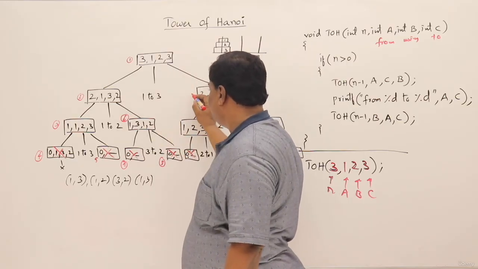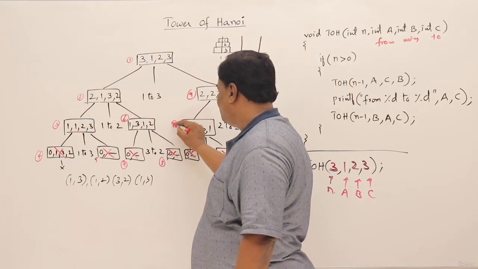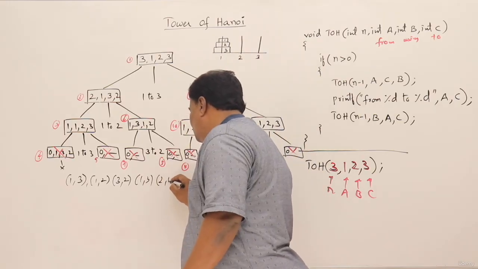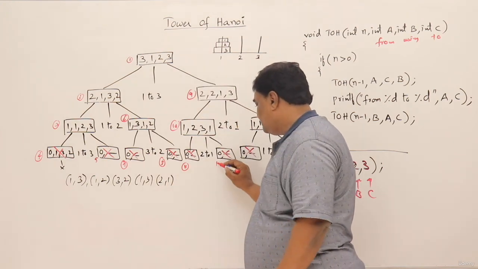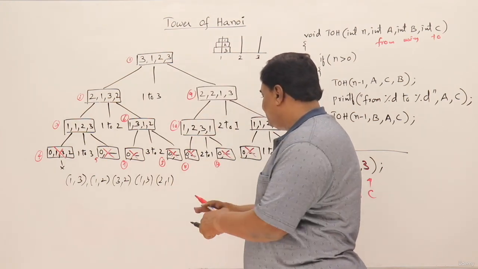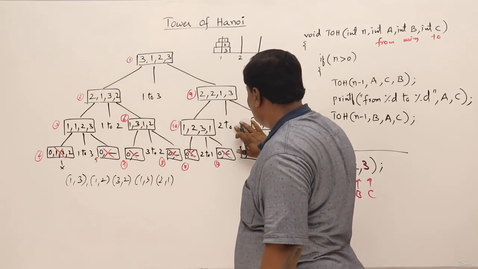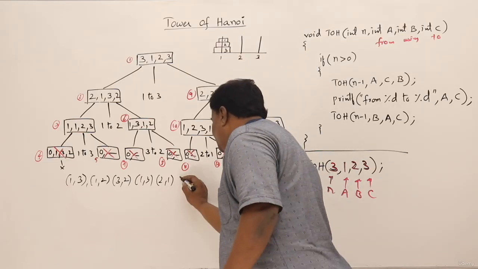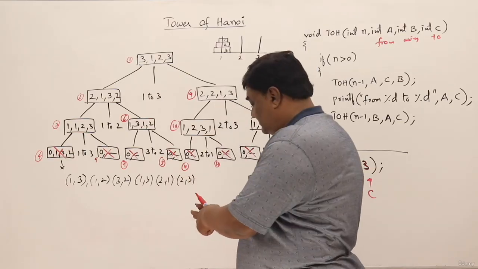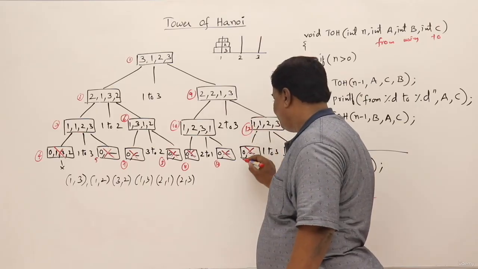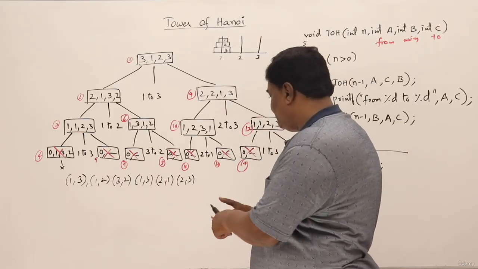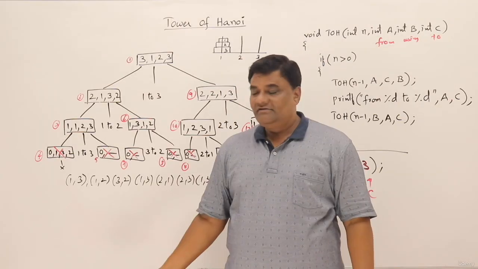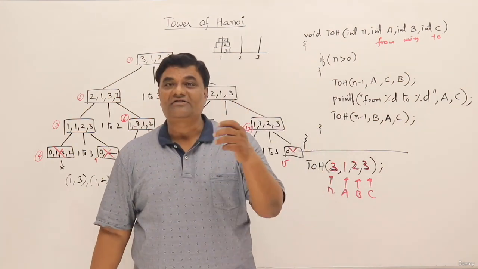Then next, this is the ninth call. And this is the 10th call. 11th call. Then 2 to 1. Then this is the 12th call. Then this 2 to 1 is printed. Oh, sorry, this was 2 to 3. I wrote it as 2 to 1. A to C, 2 to 3. So this is 2 to 3. Then 13th call, 14th call, and then this 1 to 3 step. Then this is the 15th call. So total 15 calls it is making for 3 disks.